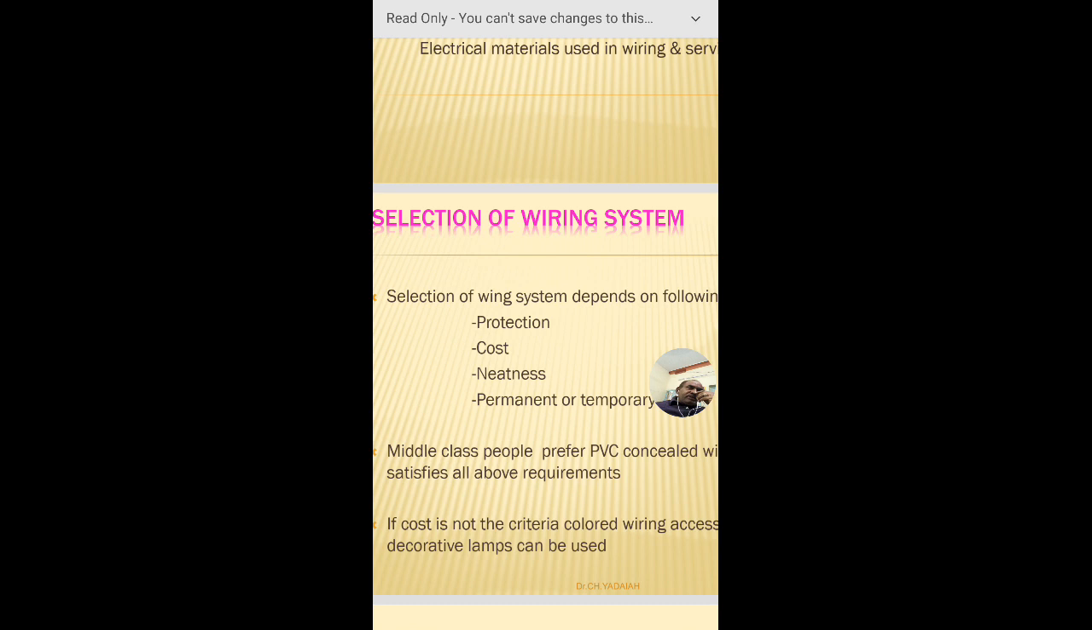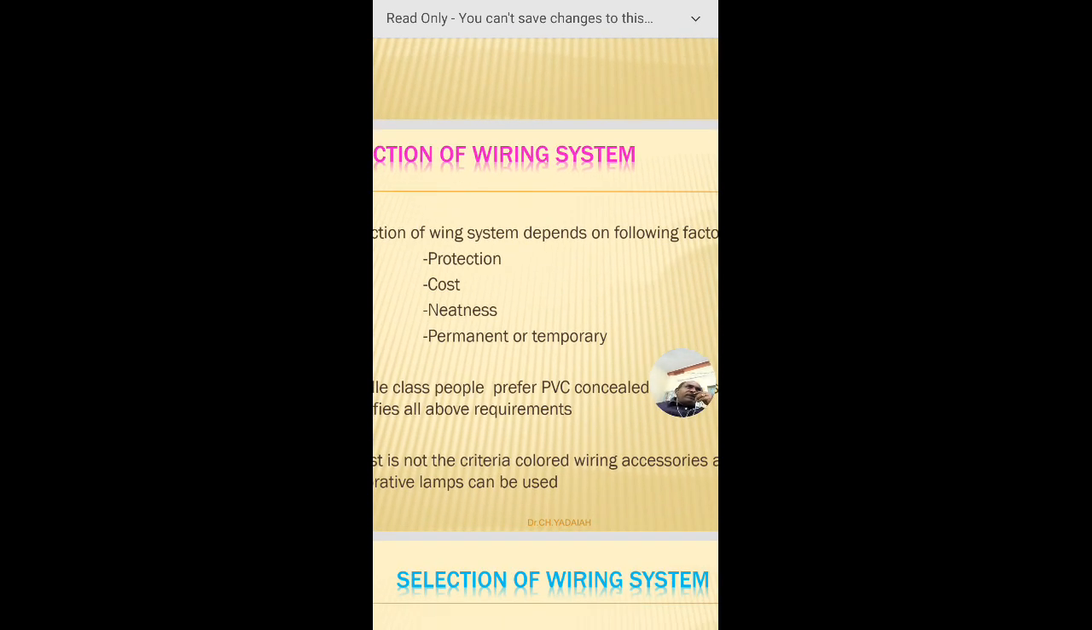And another is neatness. Another factor is neatness, which depends on the system, whether you are using the cleat wiring system or different types of systems. Another is whether the wiring system you are going to choose is for permanent or temporary purpose. Newly built houses generally use the permanent system, whereas for some functions, for temporary one to three days, we opt for other wiring systems. These are the four factors to be considered for selection of a good wiring system in domestic appliances.